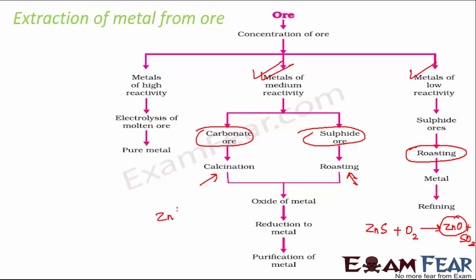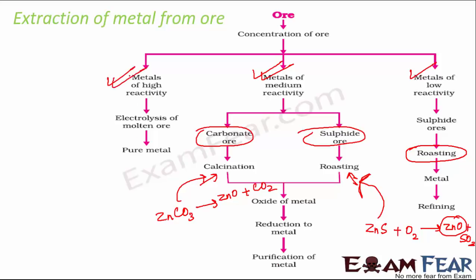For example, zinc carbonate. When you heat it in limited air, it forms zinc oxide plus CO2. So this is an example of calcination, and this is an example of roasting. And then you get the oxide of the metal, so the metal can be reduced from there, and then the metal can be refined and purified. So that's about the metals with medium reactivity.